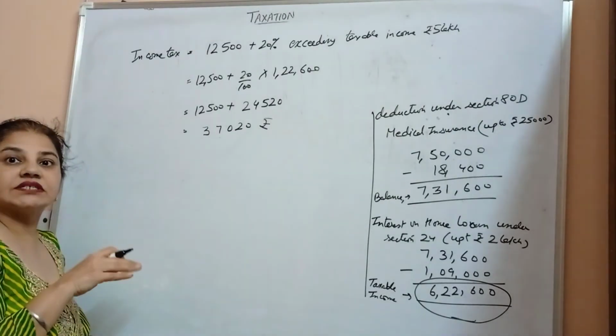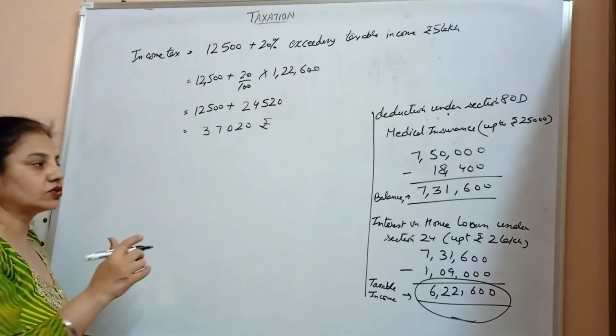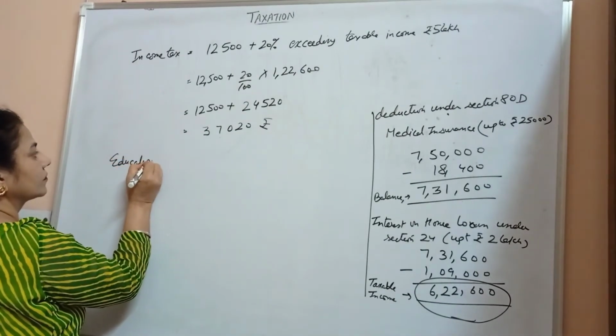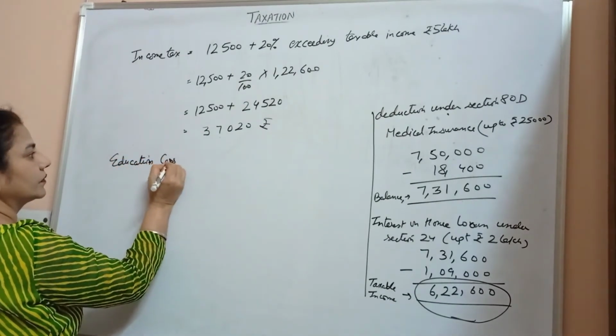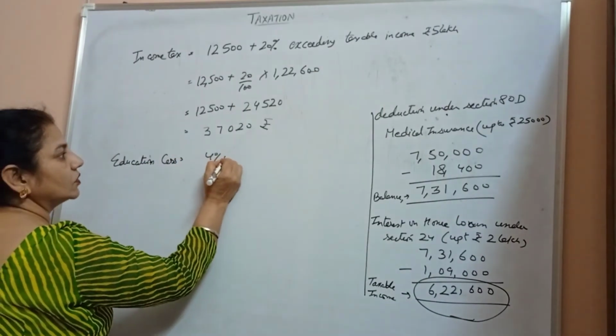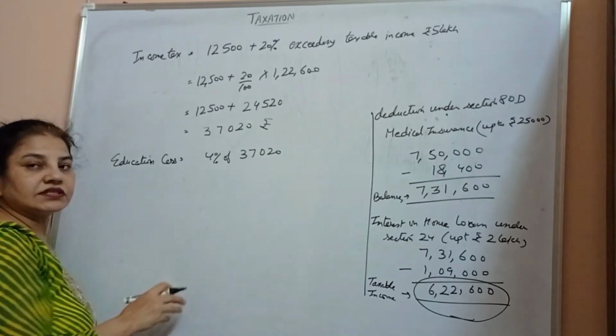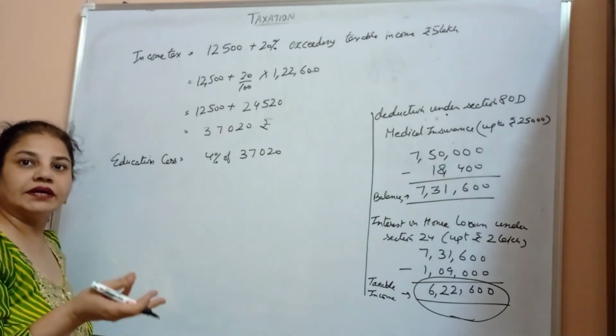But now education cess is also there. Education cess is 4% of 37,020; it is always calculated on the calculated income tax.